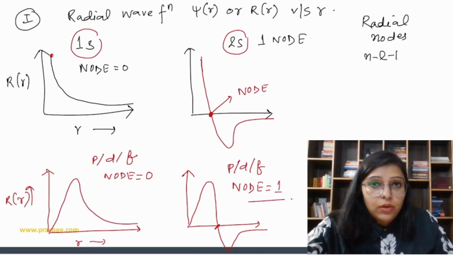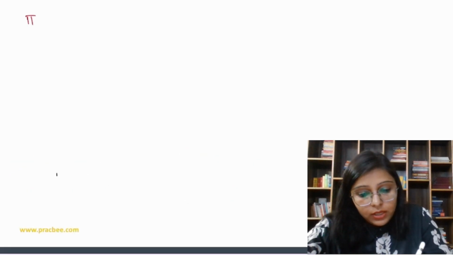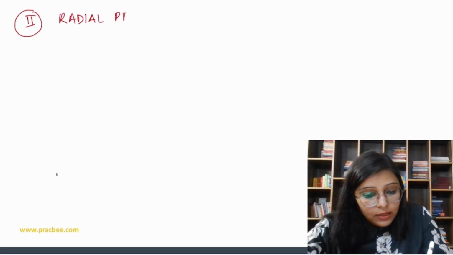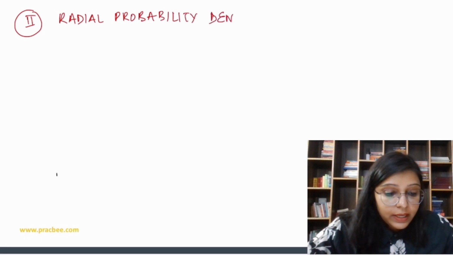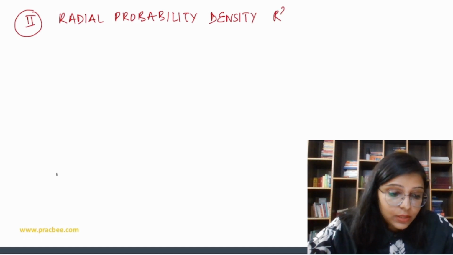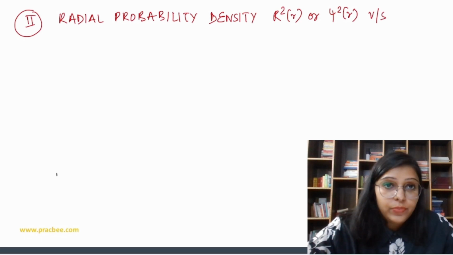Okay, so now the second plot is based on radial probability density. So radial probability density, that is R square r or psi square r versus r.